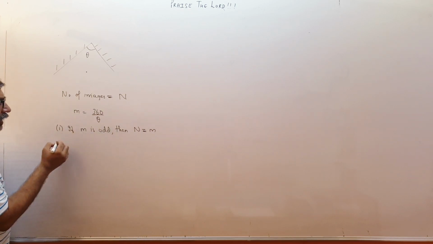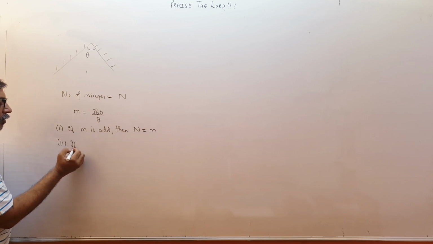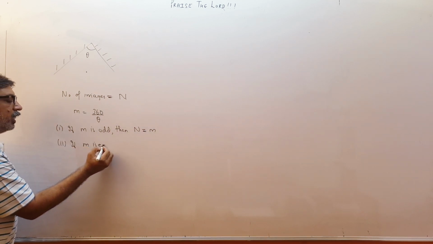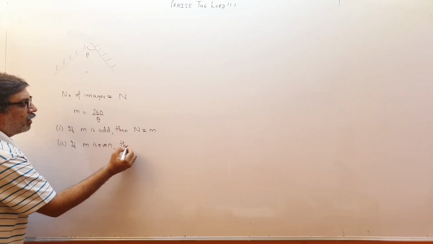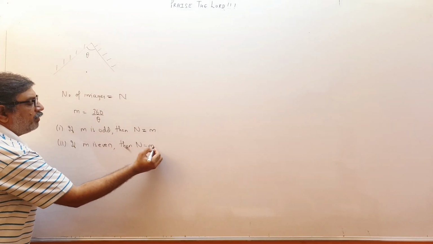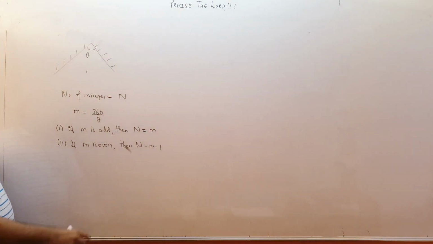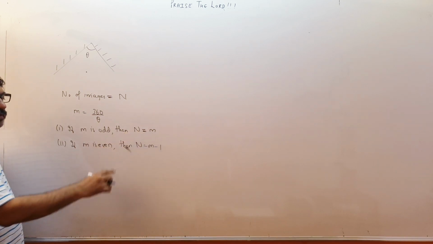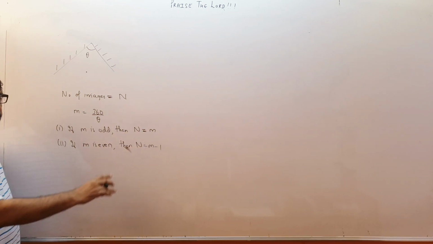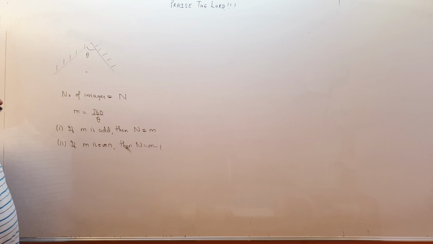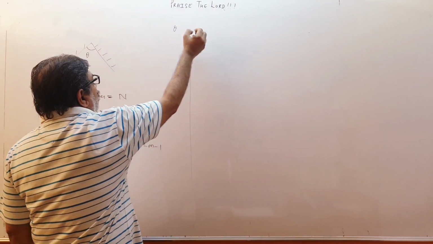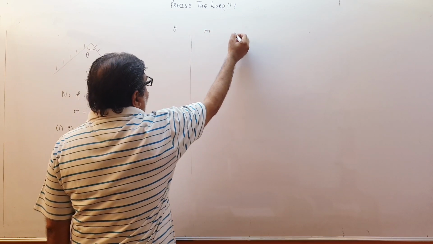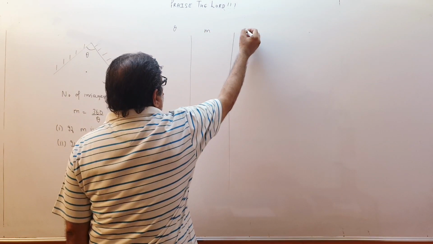But if this comes out to be even, if m is even, then n will be m minus 1. That means the number of images will always be odd, because if it is odd, then nothing changes, but if it is even, then we subtract 1 to make it odd. This will be theta, this will be m, and then the number of images.